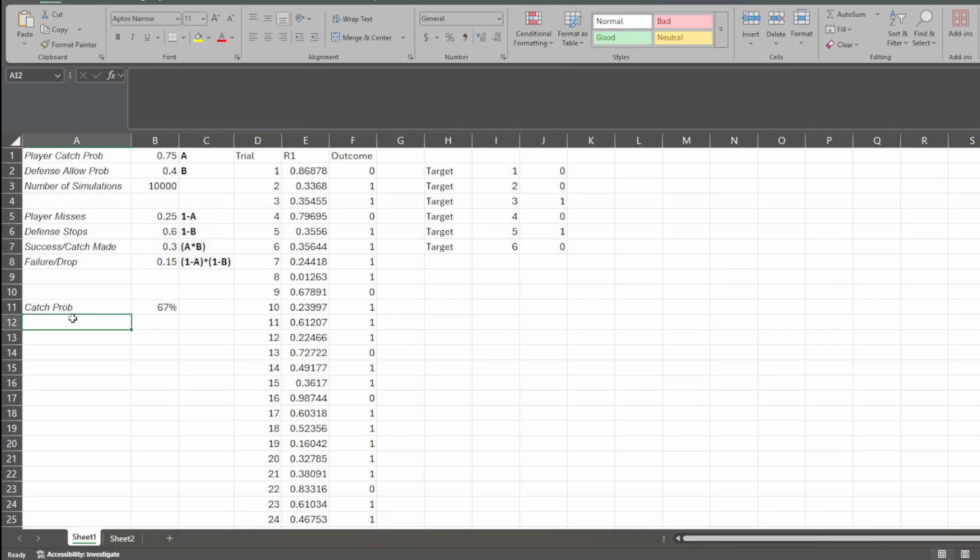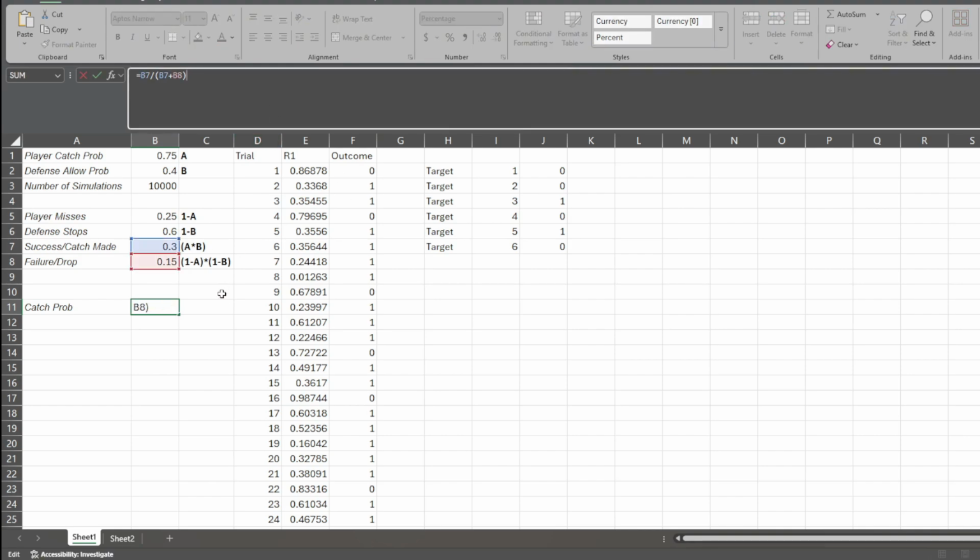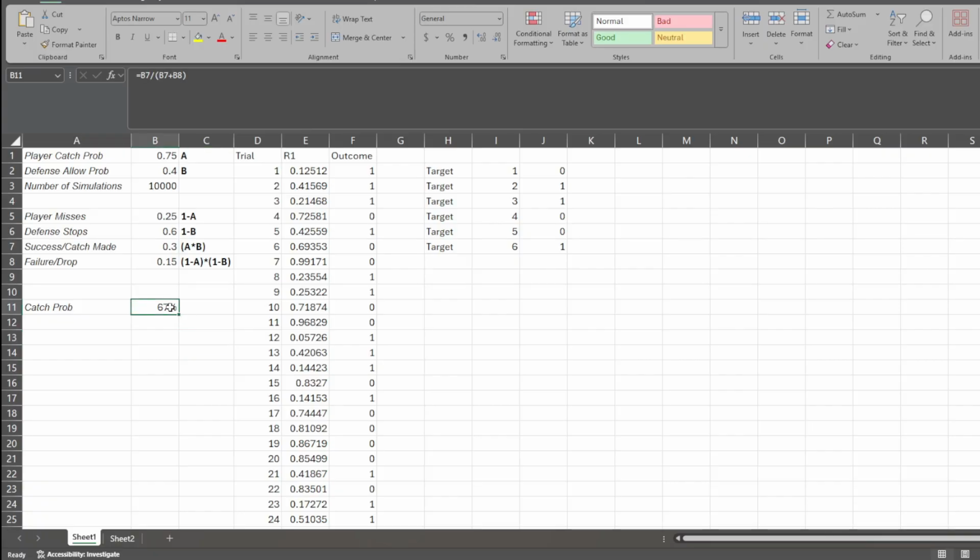So the actual catch probability for a wide receiver is going to be B7, which is this one, right? The probability of success, divided by the probability of success plus the probability of failure. When we go ahead and do that, we're going to come out to 67%. So now that we know that this player has a 67% chance of making the reception, we want to simulate that out now, because just because the number says that could happen, we want to introduce some variance. So that's where a Monte Carlo system can come in.